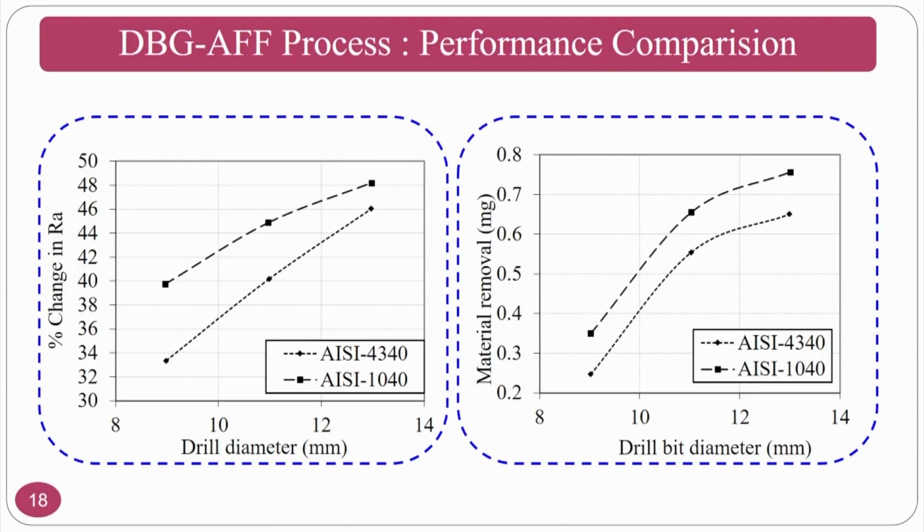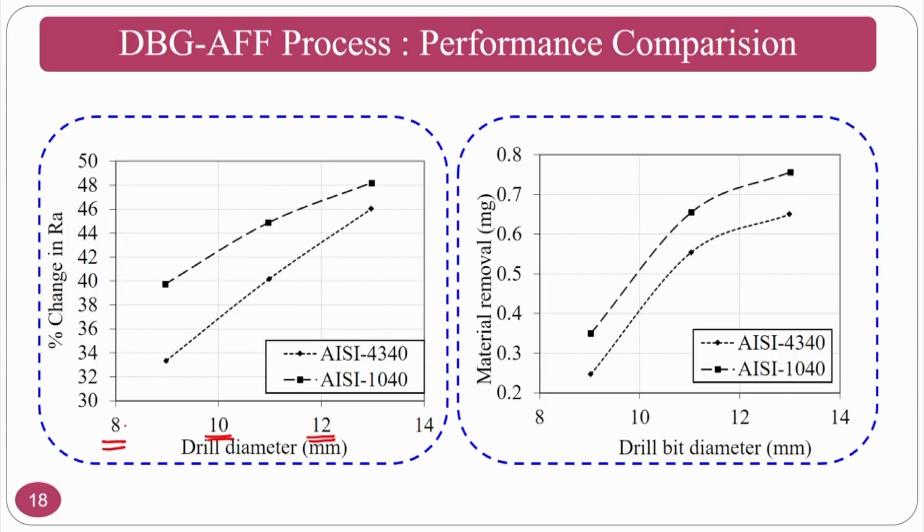So, you can see the drill diameter. If the drill diameter is increased from 8 mm to 10 mm to 12 mm, normally the size of the workpiece that we are going to finish is approximately 25 mm. So, half of this is covered if you are going with 12 or 12.5. As you can see here, I am using 8, 10 and 12, but it could be 9, 11 and 13. Okay.